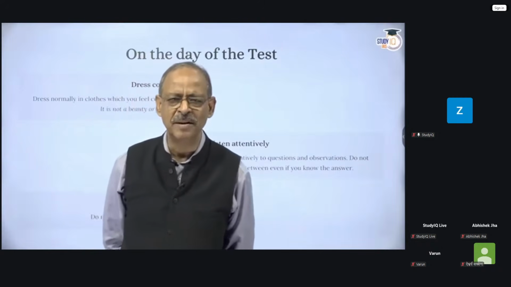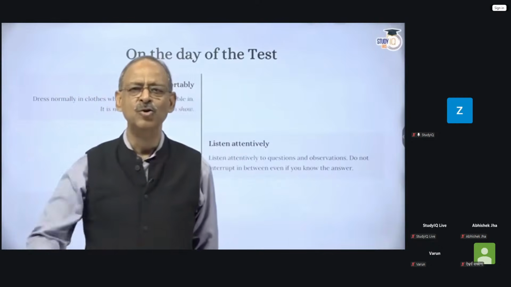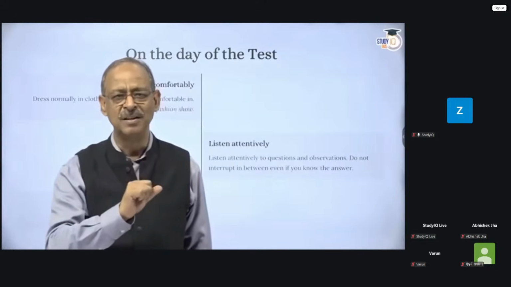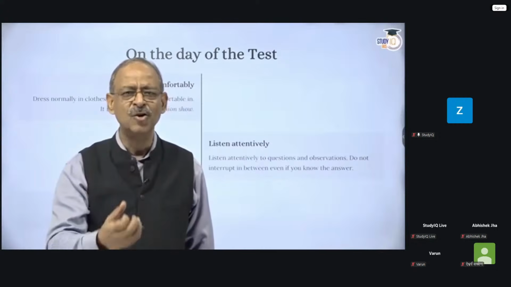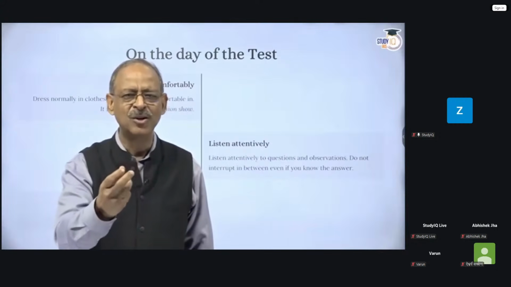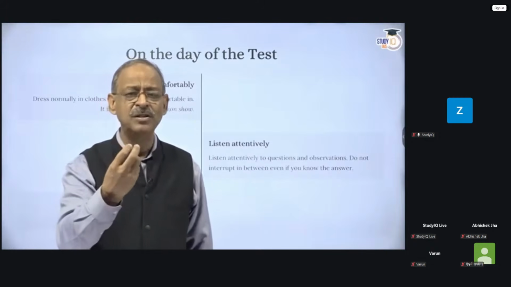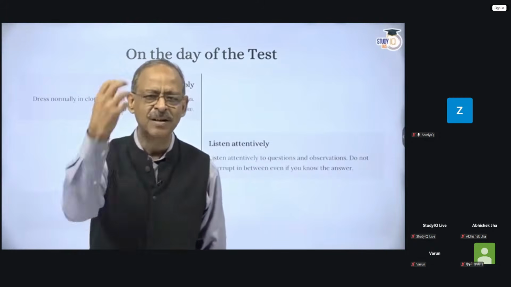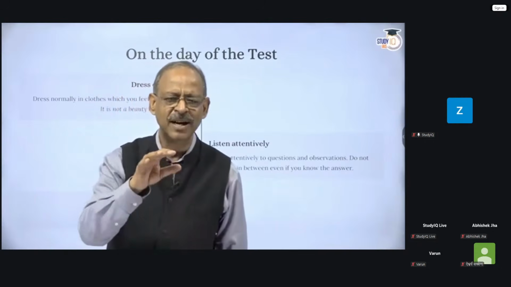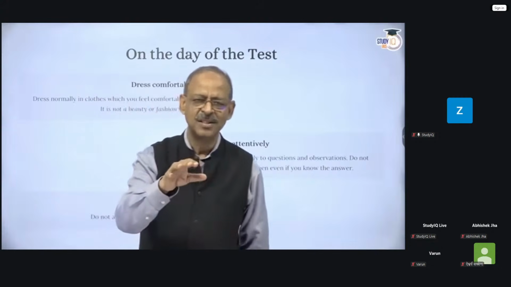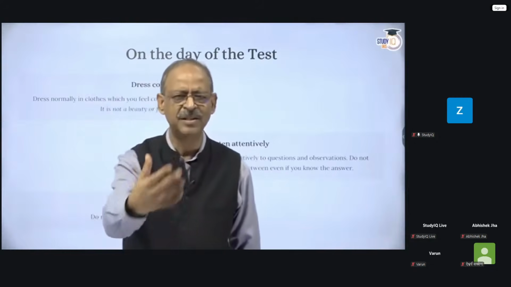I don't know whether it impacted the outcome of my personality test, but the point that I'm trying to make here is you should wear something which you are comfortable in. Things like, don't wear a new pair of shoes because they may creak and you may feel uncomfortable. Don't wear clothes which are absolutely new, just bought from the market. You would have worn them a few times. All these are minor issues, but any discomfort somewhere will impact your presentation before the board. So wear something comfortable. And to the ladies, I would suggest, it's not a fashion show. Wear whatever you feel comfortable in, a very decent one.